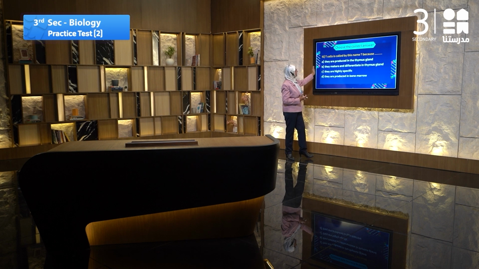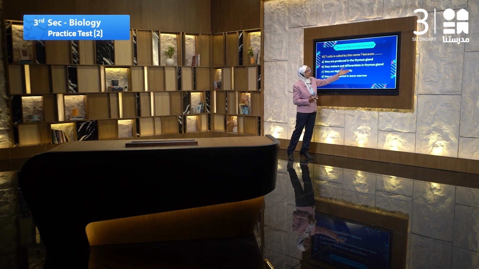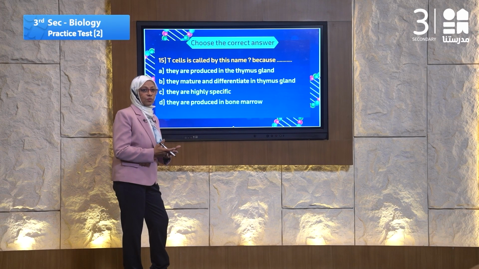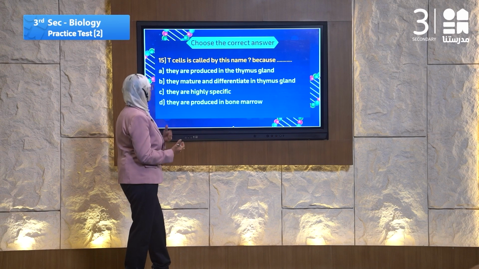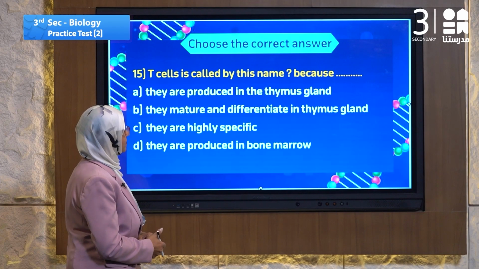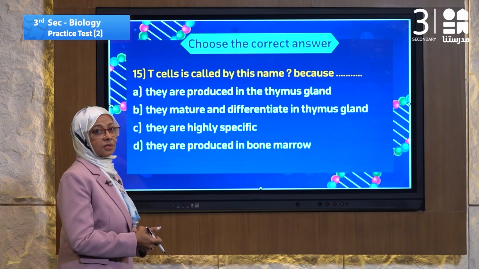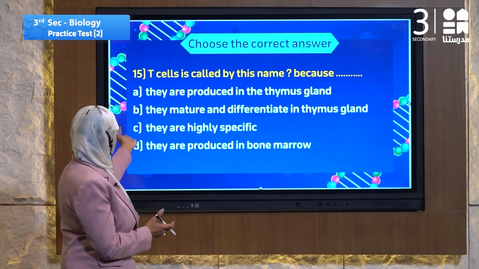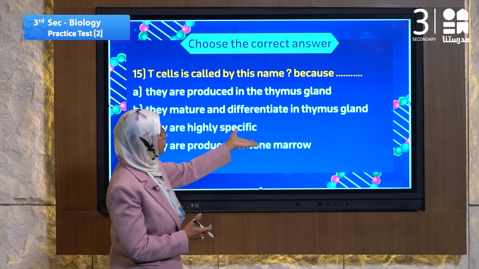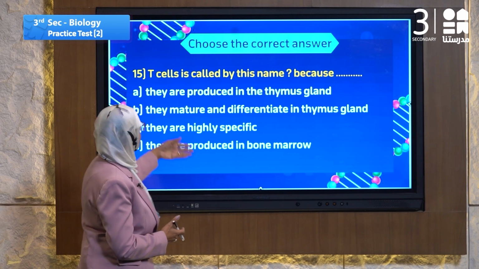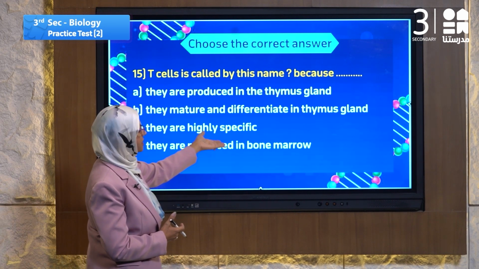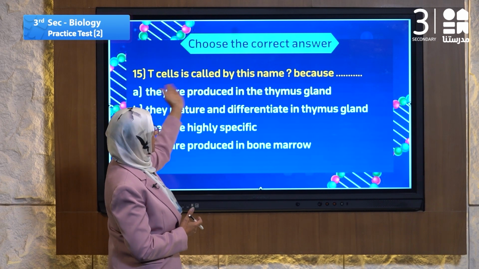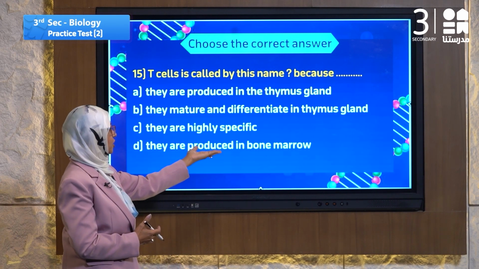Number A, they are produced in the thymus gland. Where is the thymus gland? The thymus gland is an immune gland which helps provide the body with T cells. Are they named for this region? Number B, they mature and differentiate in the thymus gland. Yes, it will produce and mature them. Number C, they are highly specific. That means T cell, highly specific. Where is the abbreviation here?